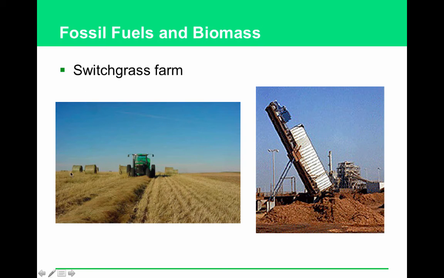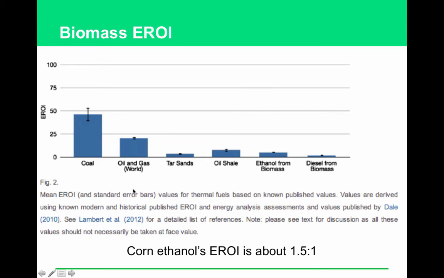All right, here is a switchgrass farm. Switchgrass grows incredibly quickly, and it doesn't take a lot of, let's say, pesticide or fertilizer to grow, and it can be used as a source of biomass to create electricity. And here you can see it's being harvested and taken to a plant to create electricity. All right, how does the EROI for corn-based ethanol compare to the EROI for fossil fuels? Well, take a look. It's much lower.